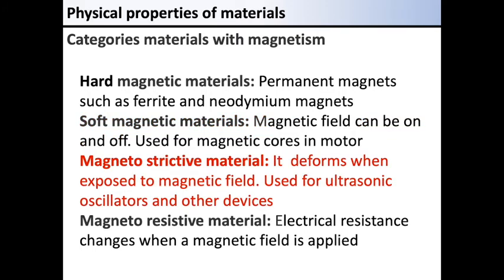Magnet-strictive material deforms when exposed to a magnetic field. It is used in ultrasonic oscillators and other devices. Magnet-resistive material is a material whose electrical resistance changes when a magnetic field is applied.